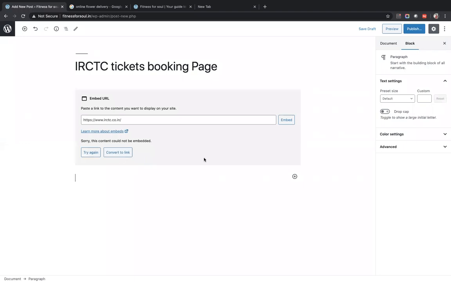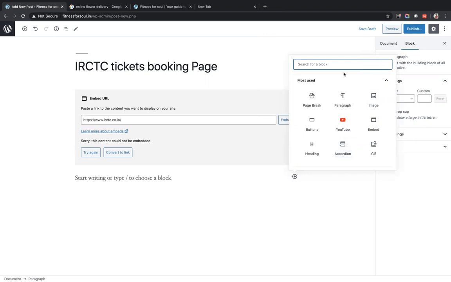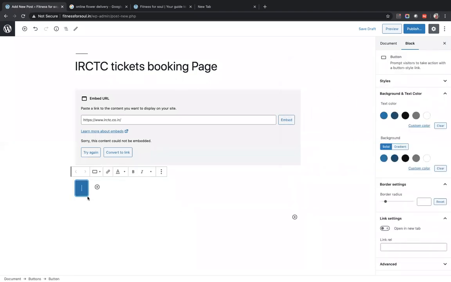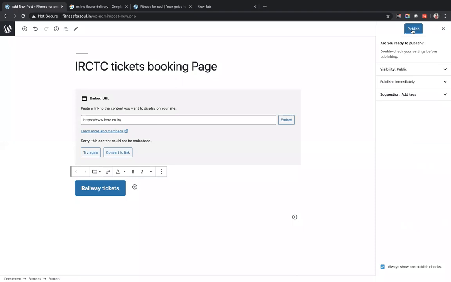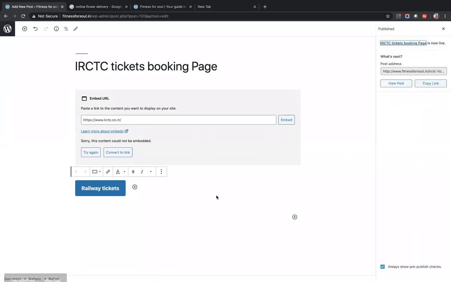Okay, so I have embedded. I'll not do it like this. I will create a small button which talks about railway tickets. Just hold on to my screen very carefully, observe the settings that I am doing, and it will really help you. Okay, so railway tickets, and I will say publish. So this is the page where I want to make sure that people come for ticket purchase.